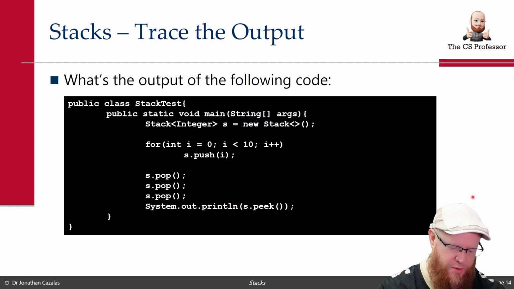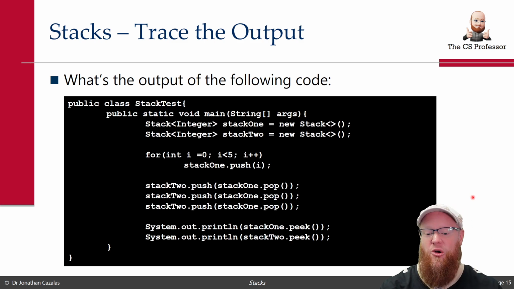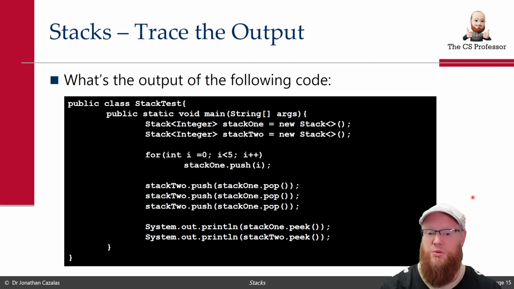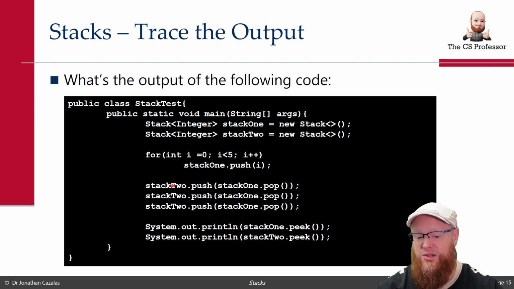Let's look at another one. What is the output of this one? So here, I'm going to start you off, and then I want you to actually draw this one out on a piece of paper. I'm going to ask you a couple of questions, and let's see if you get those correct. So here we have stack 1, we have stack 2, and now we have this for loop. Look at what that for loop is doing, and then pay attention to what's happening here in these 3 lines of code. We're going to be pushing into stack 2.